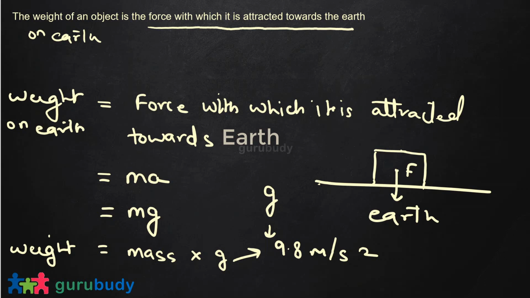But the relationship is that weight is equal to mass into acceleration due to gravity. So weight is proportional to mass: the more the mass, the more the weight.